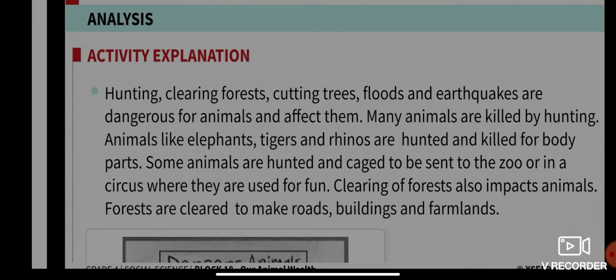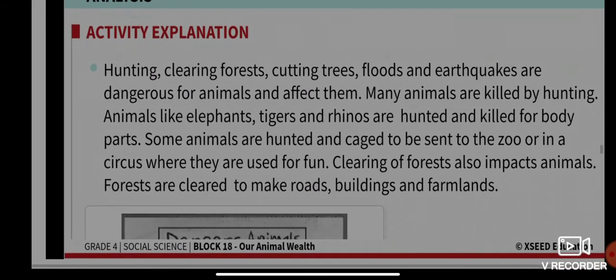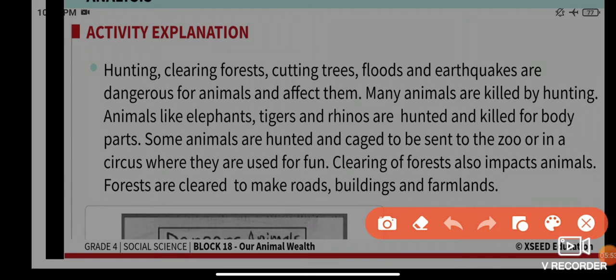Many animals are killed by hunting. Animals like elephants, tigers, and rhinos are hunted and killed for their body parts, like the rhino for its one horn.